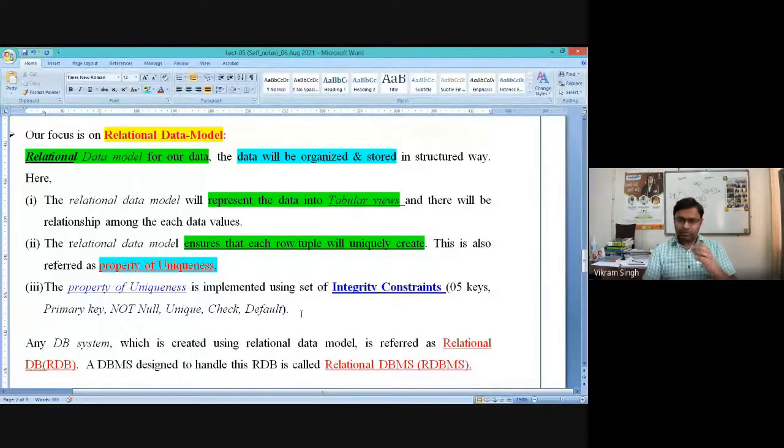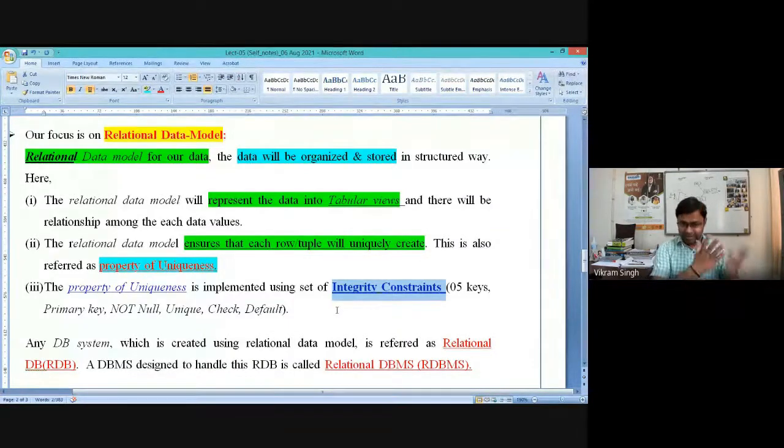The term relational itself says you will have this property of uniqueness on the database through these integrity constraints. Whenever you are designing a database using the relational data model, you are going to use integrity constraints, and the outcome will be called a relational database.